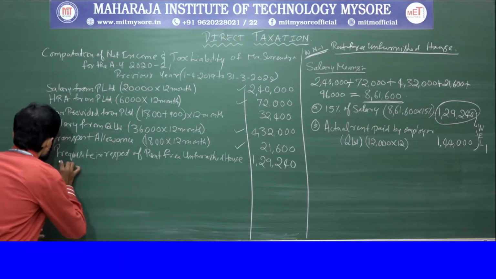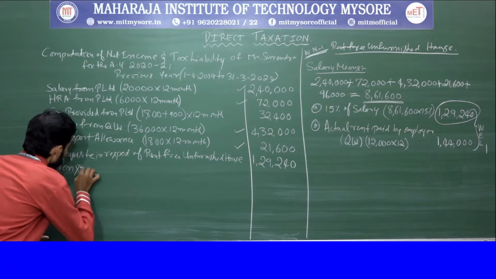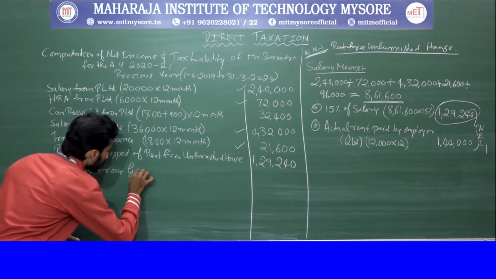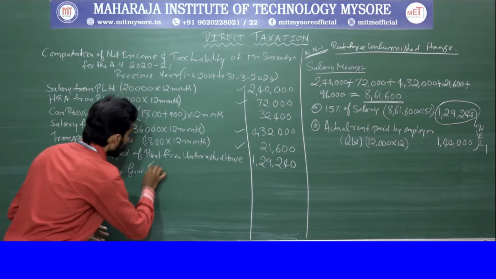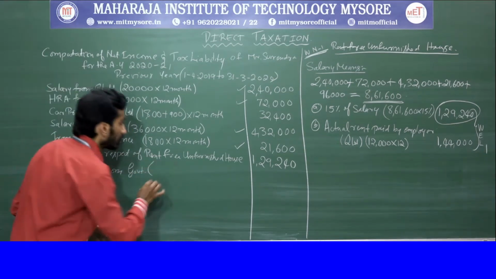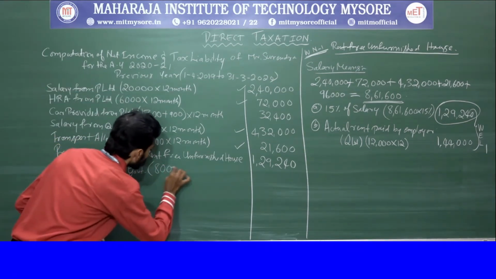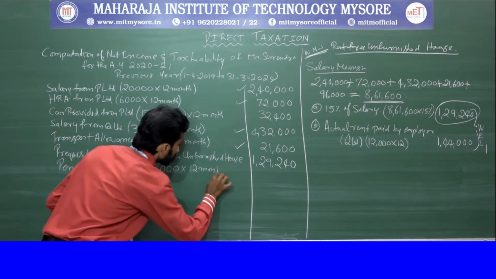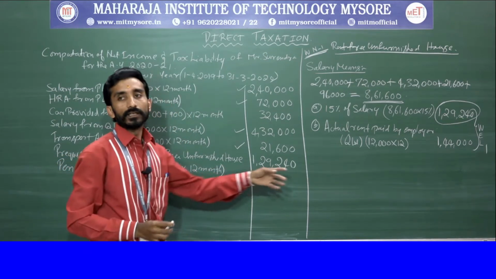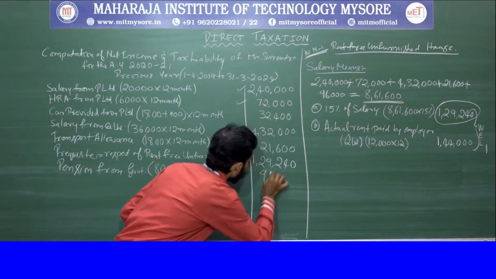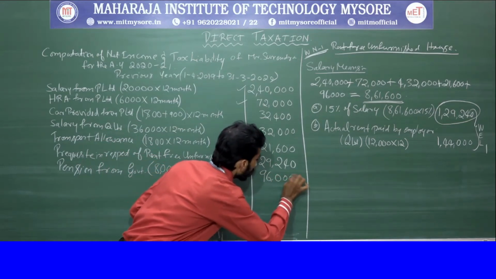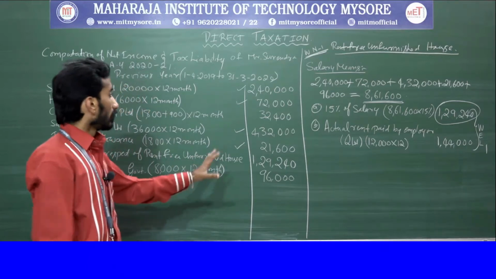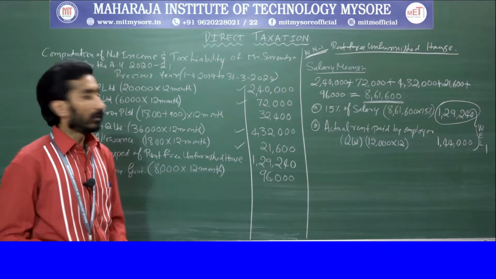Understanding? So the remaining component is the pension, which he is receiving from the government. How much is he receiving here? 8,000 into 12 months. So that is 96,000. Hope you are clear here, right? Till here, these are the components that have been given.